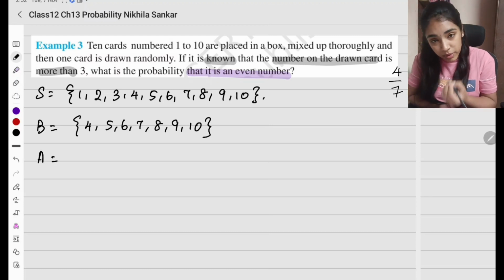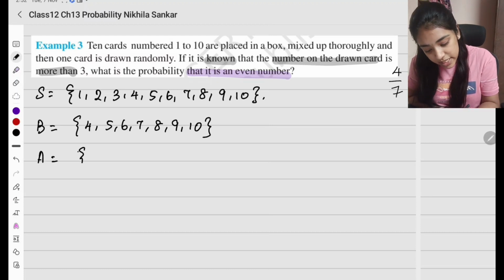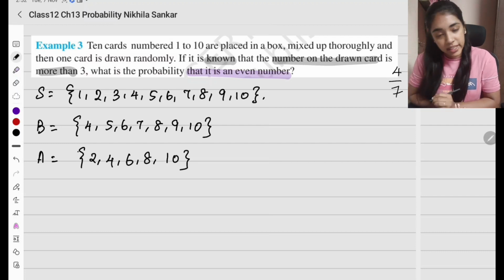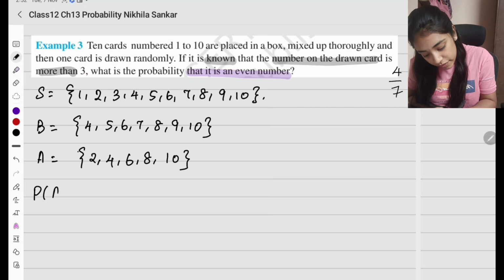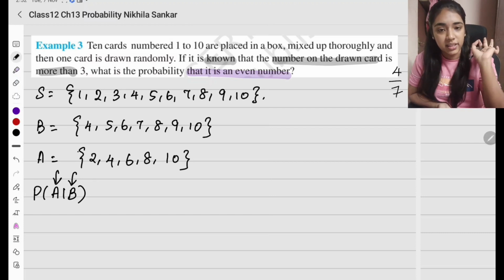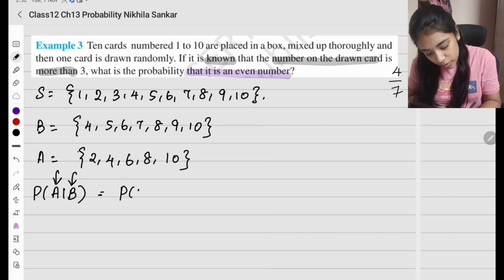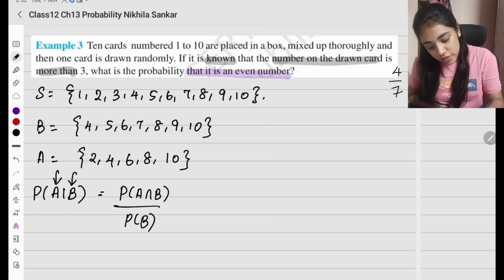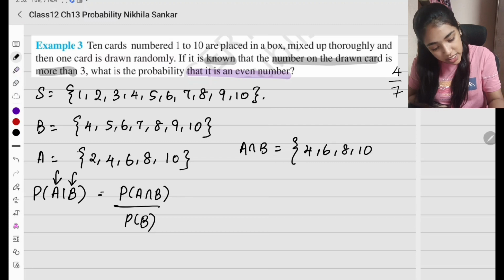So A ஓட probability என்ன? So the given number is an even number. So 2, 4, 6, 8, 10. So I need to find the probability of A given B. Even number ஓட probability என்ன? Given that already an event has happened which is all the numbers are greater than 3. So this is going to be probability of A intersection B divided by probability of B. So first A intersection B and I'll write it here. What are the intersections? It is going to be 4, 6, 8, 10.